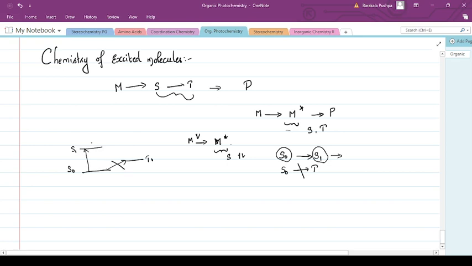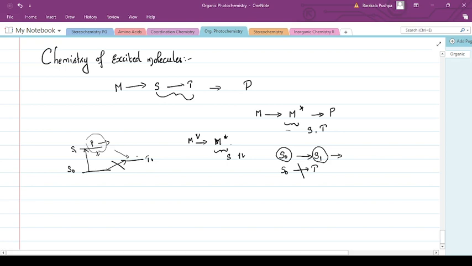That means the molecule here can undergo different changes. Either it can emit radiation or energy and come back to the ground level, or it can come to a triplet state. The molecule in the excited singlet state only can come into a triplet state.